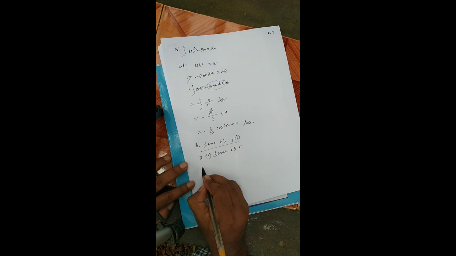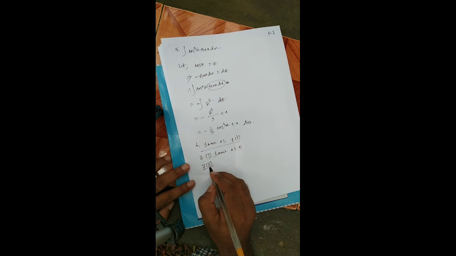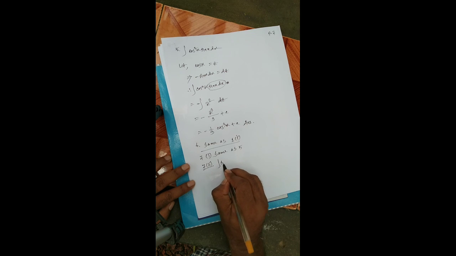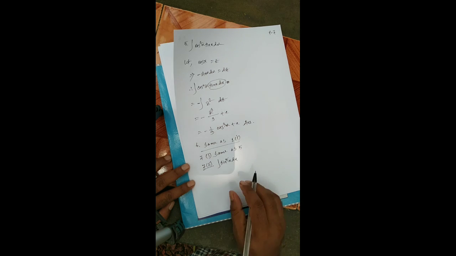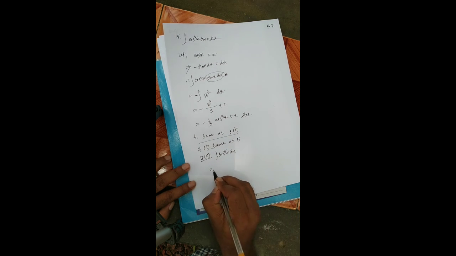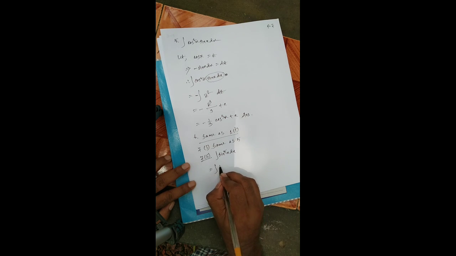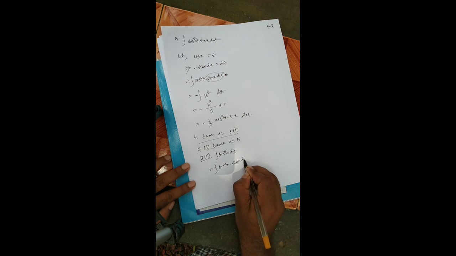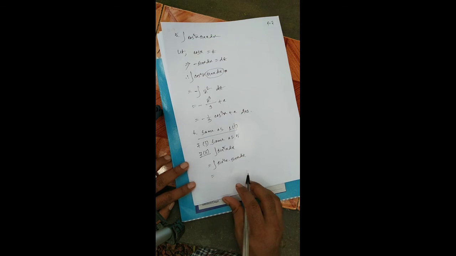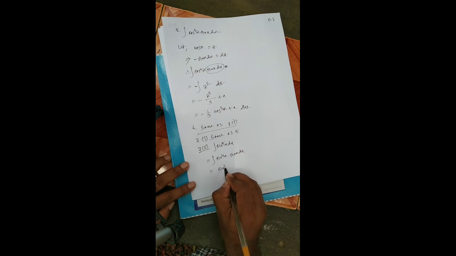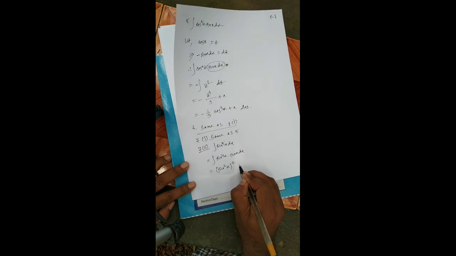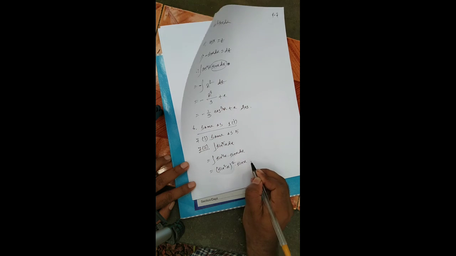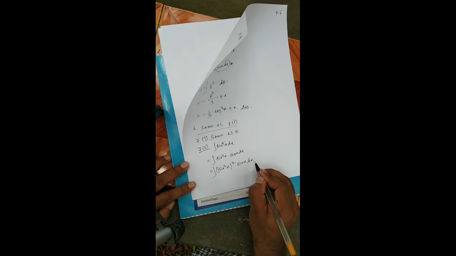Now question number 7, integration of sin to the power 5 x dx. Now integration sin to the power 4 x into sin x dx. Now we can write sin to the power 4 x, that means sin square x whole square, into sin x dx.